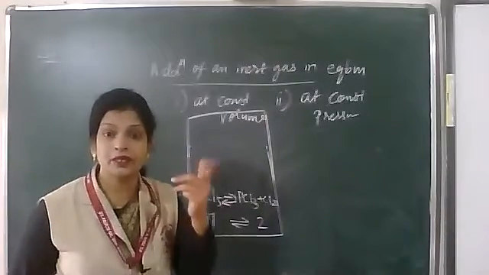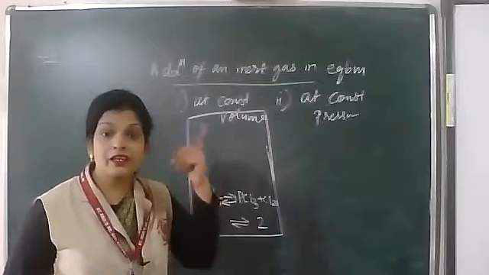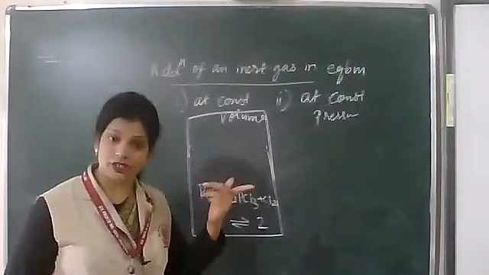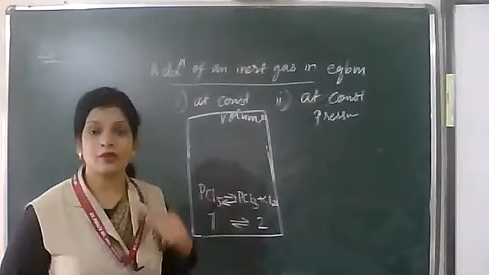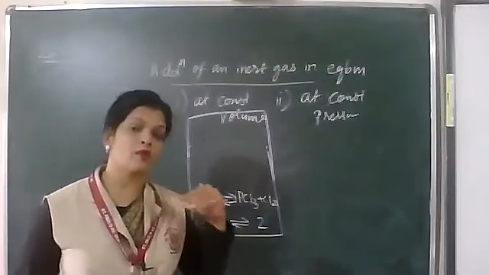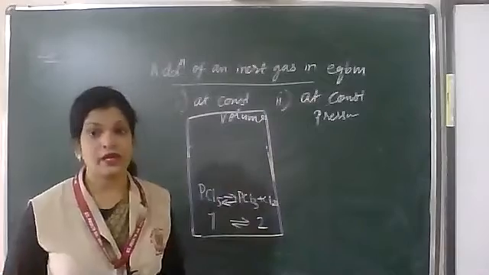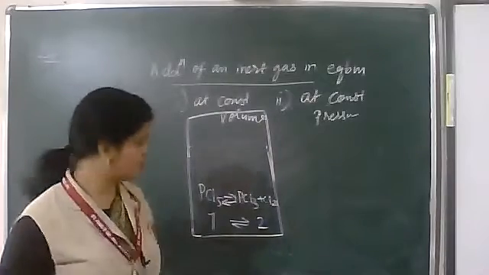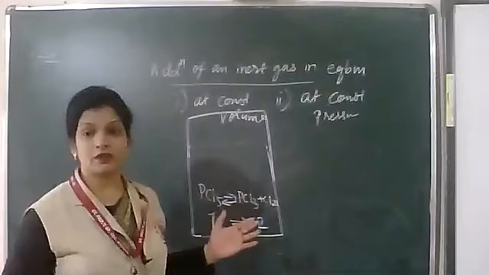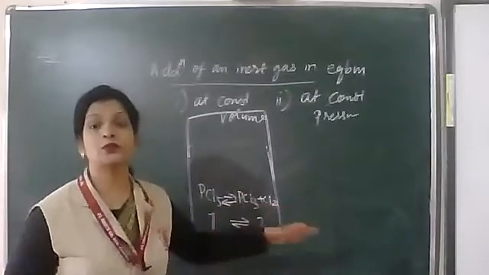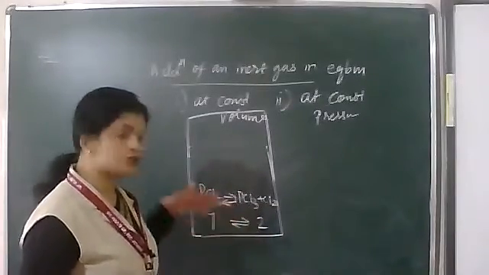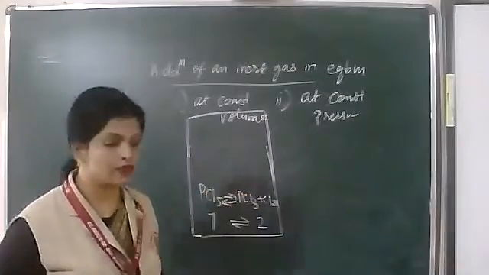The system will try to increase the concentration by increasing the number of moles. The system will try to increase the pressure by increasing the number of moles. So in whichever direction more moles are produced, the system will move in that direction. In this particular equation, it is the forward direction, where 1 gives 2. That means more moles are produced when the system moves forward.